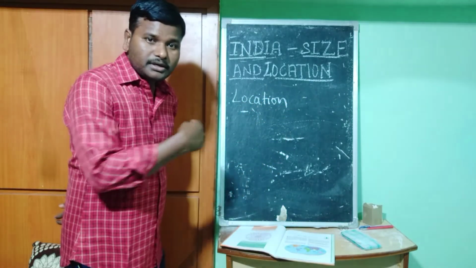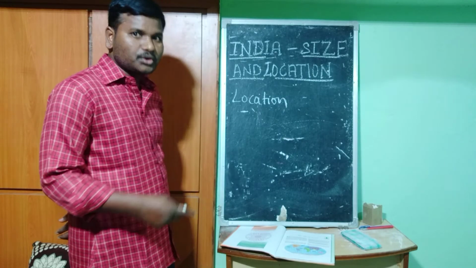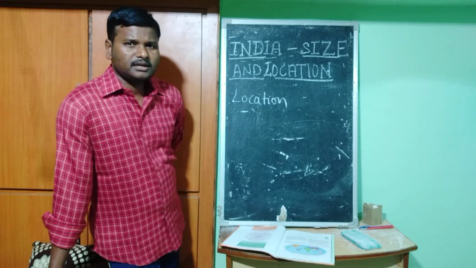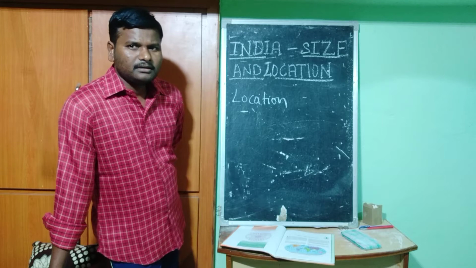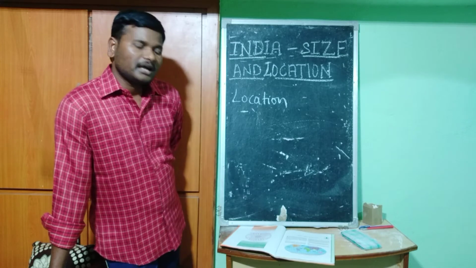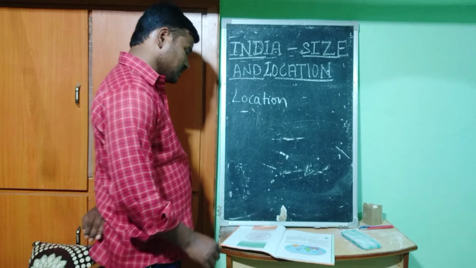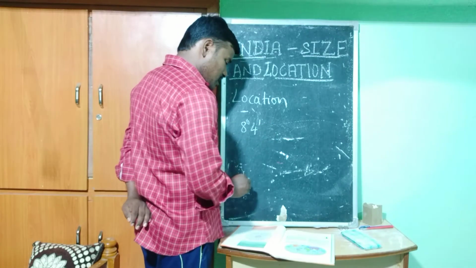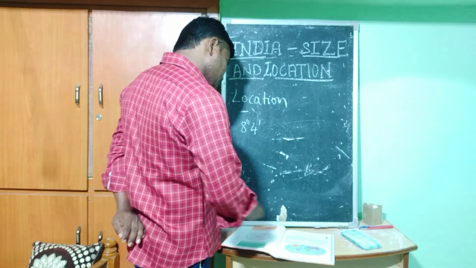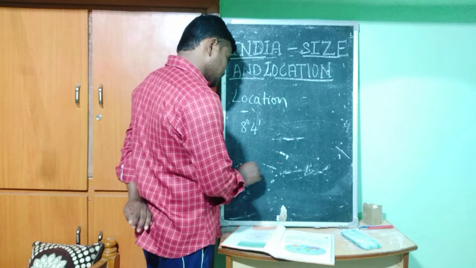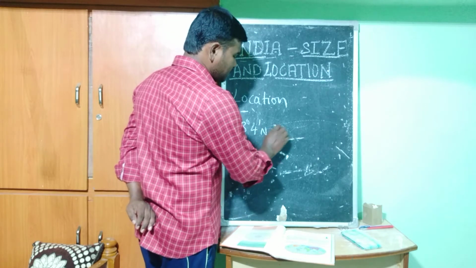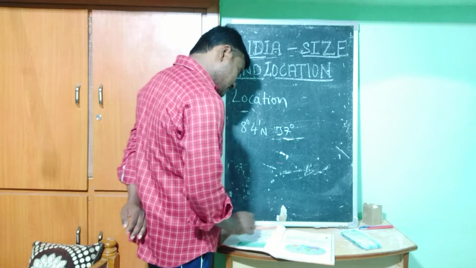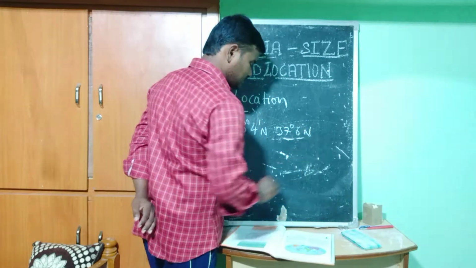But where is India located? India is a vast country, we already know. Lying entirely in the northern hemisphere, the mainland extends between latitudes 8 degrees 4 minutes north and 37 degrees 6 minutes north.